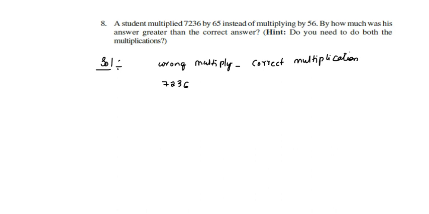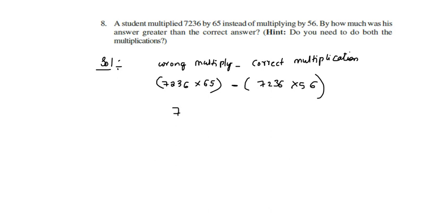7236 is multiplied with 65 instead of 56. So you have to subtract 7236 multiplied with 56. Now here we need to multiply both. Here we are using the concept called distributive property over subtraction.